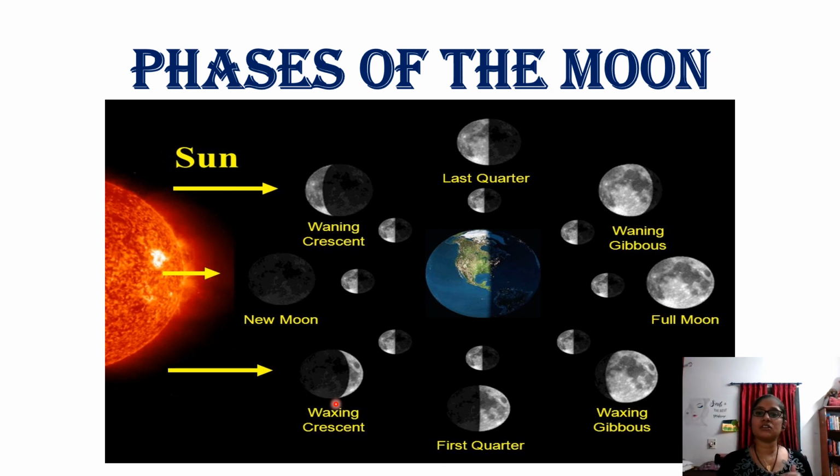Now start noting down the different shapes of the moon daily and tell whether it is waning crescent or waxing crescent. If you are tracking it from the full moon, if you see a full moon in the sky, then it will start to decrease. It won't grow after that, right? Because it's already a full circle. So the waxing phase is starting. Waxing gibbous will come, then the first quarter, then waxing crescent, then again new moon, then waning. Waning means to grow, waxing means to decrease. So this is how the phases of the moon work.